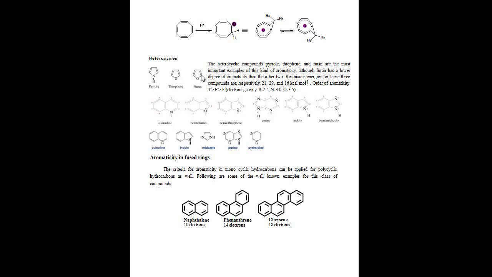The order of aromaticity is thiophene greater than pyrrole greater than furan. Next one, aromaticity in fused rings. This is naphthalene. Fused rings, merged rings: naphthalene, phenanthrene, chrysene. These are aromatic compounds, known as aromaticity in fused rings.